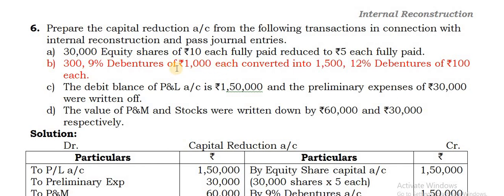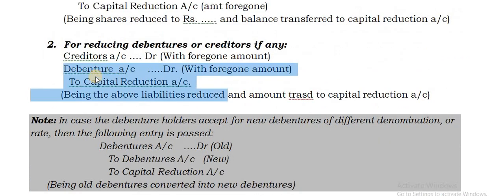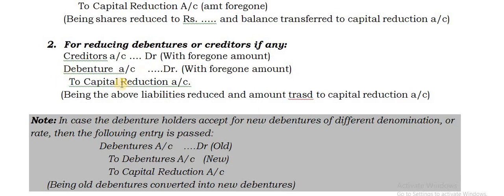Here the rate is the same, only the denomination is reduced, 1,000 to 500. There also the denomination has changed, so you have to pass an entry. Otherwise, assume the debenture holders accepted to forego 200 rupees. If it is given like that, then you have to pass just this entry: 9% debentures account to capital reduction account, whatever the amount foregone.